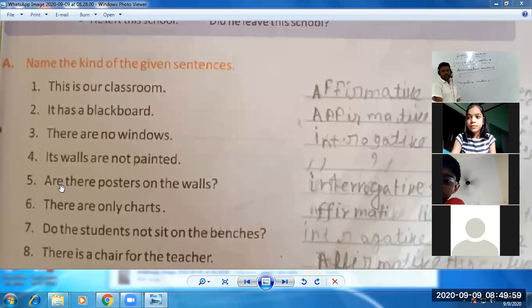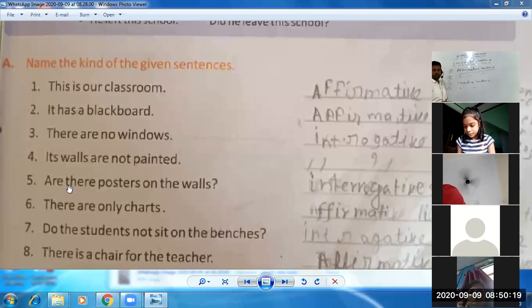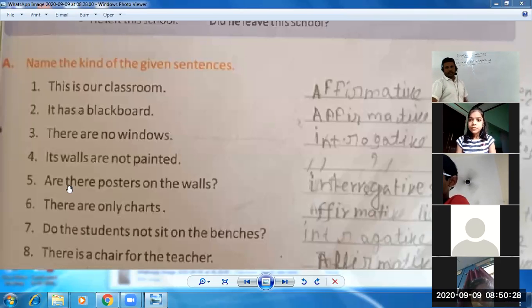As far as the fifth sentence is concerned, you can clearly see helping verb has been used first. So when helping verbs like is, am, are, was, were are used at the beginning, then that sentence becomes interrogative. This is an interrogative sentence. So fifth, you write interrogative. The fifth sentence, which sentence will it be? Interrogative sentence. Why? Because in this sentence the question is being asked and helping verb has been used first. So the fifth sentence is interrogative.